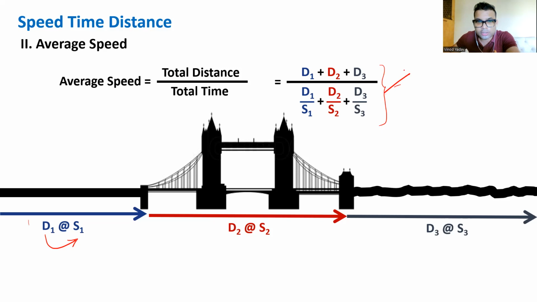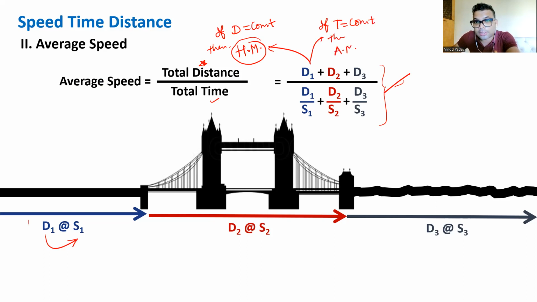In this, there are two shortcuts, friends. If distance is constant, remember we had discussed in averages, distance is constant means numerator is constant, then you should use harmonic mean of all the speeds. That will be the good shortcut. And if you find that denominator, that is time, is constant, then we should use your favorite mean, that is arithmetic mean of all the speeds. Remember these two shortcuts, they can save some time here. Suppose worst case if you don't remember anything, this is ultimate funda, total distance over total time. Okay, all right.